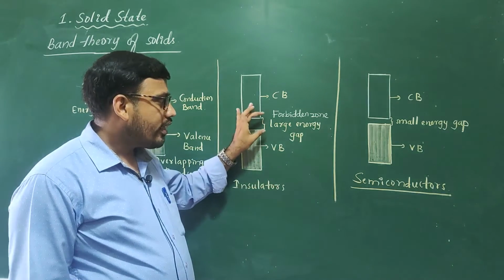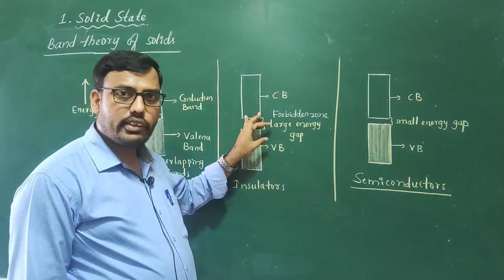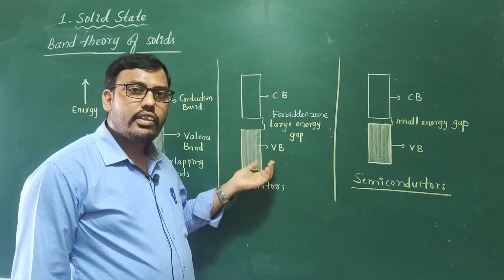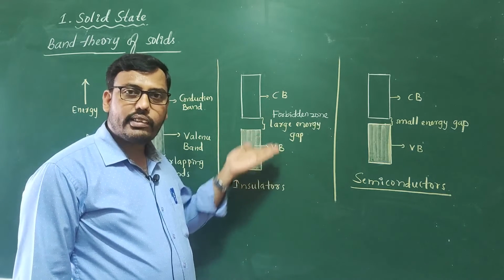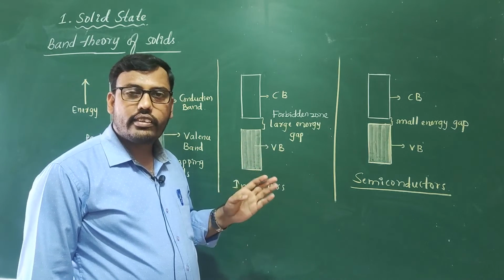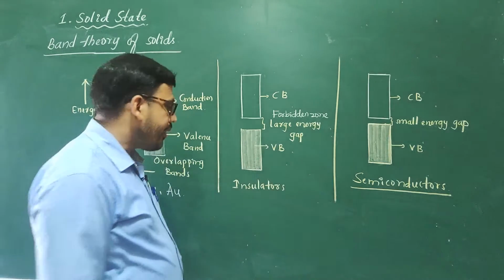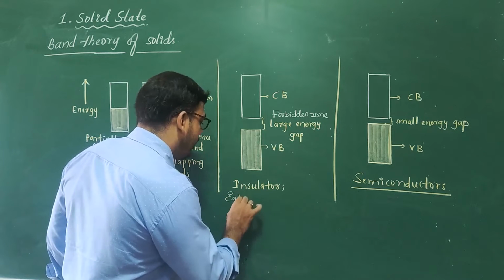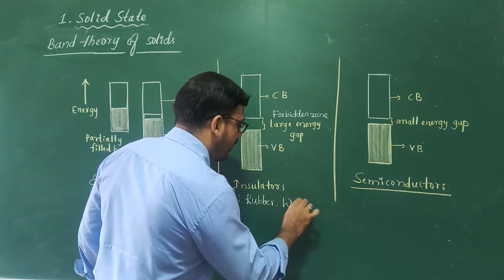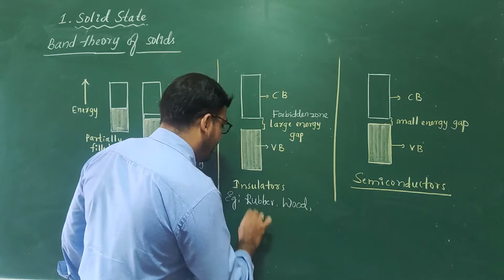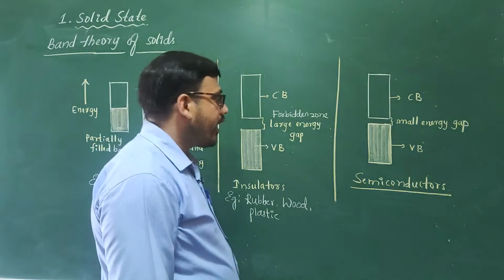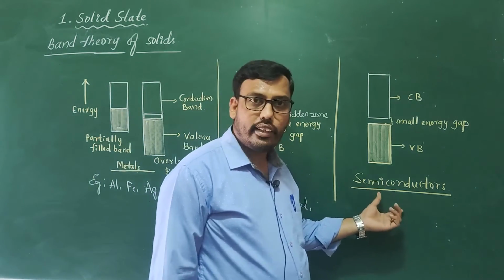As there is a large energy gap, or forbidden zone, between the valence band and the conduction band, electrons cannot move from the valence band to the conduction band, hence their conductivity is least. In other words, they do not conduct electricity. Examples are rubber, wood, plastic, etc.